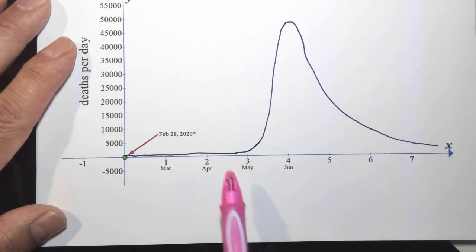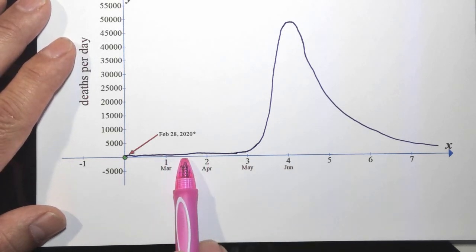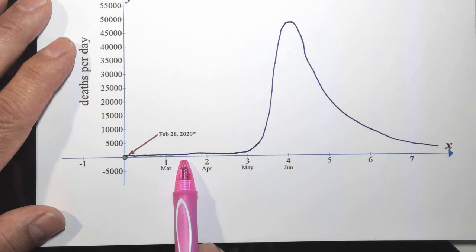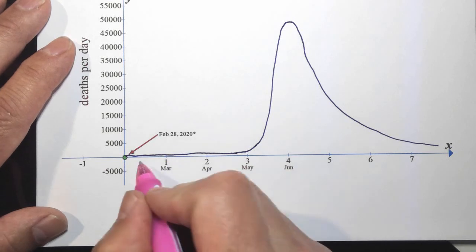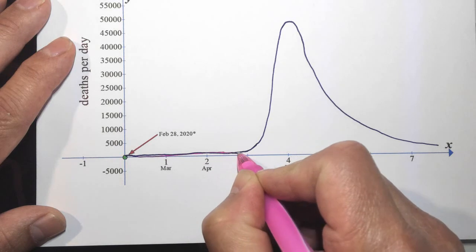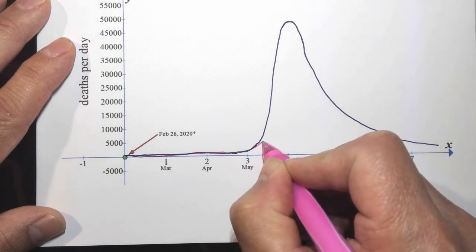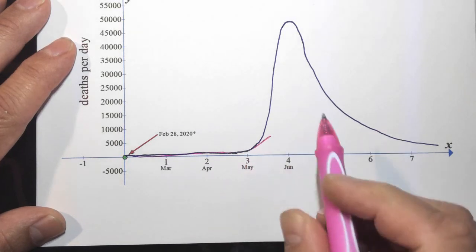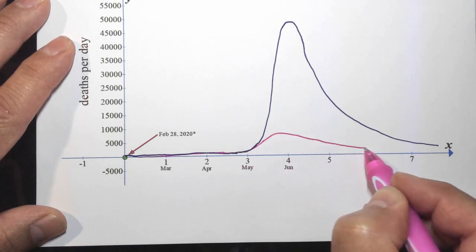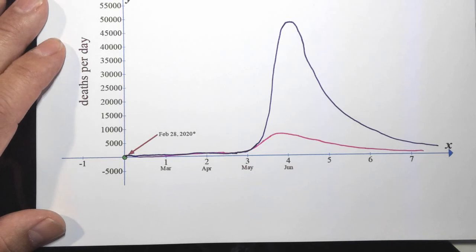But right around here, we closed down schools, we closed down businesses, told people to stay home, told people to wear masks, wash your hands, etc., right? So as soon as we did that, I think the roughest day we have had as a country only got to about 3,000 deaths per day. Yeah? And that is the new curve, roughly, right?